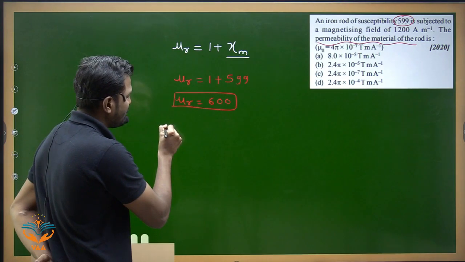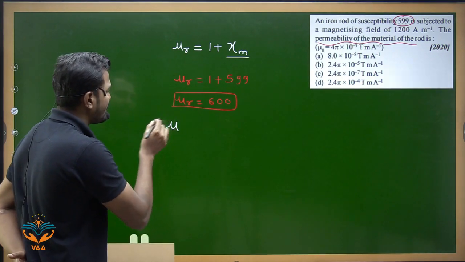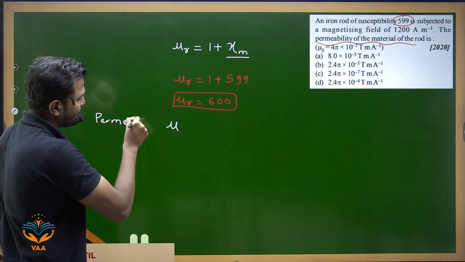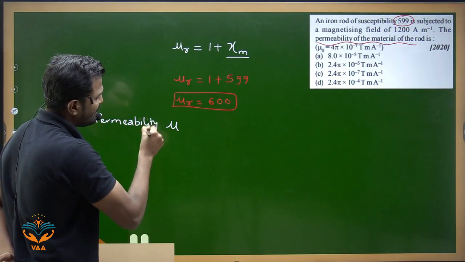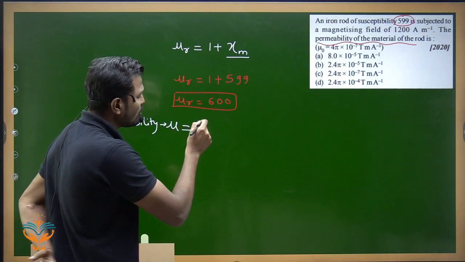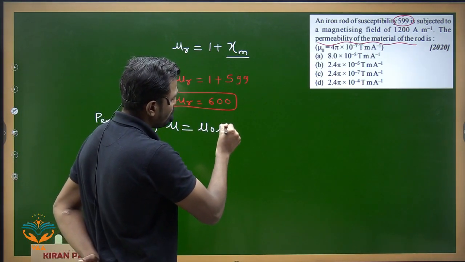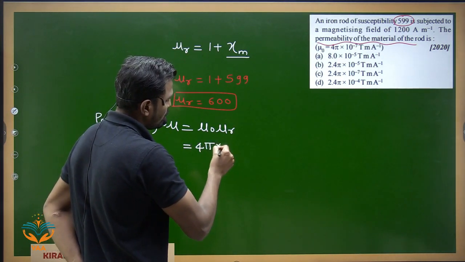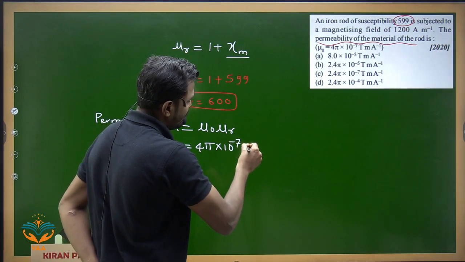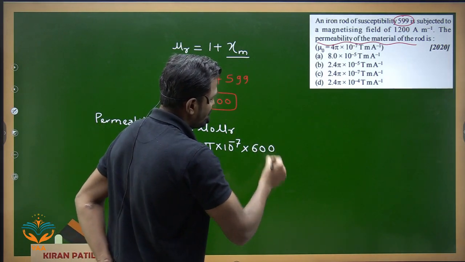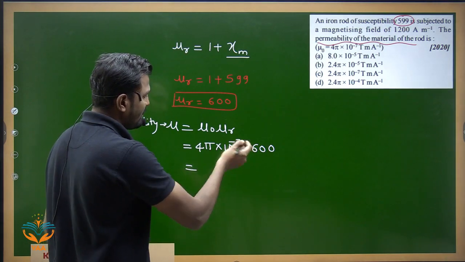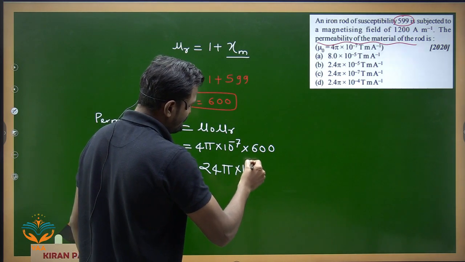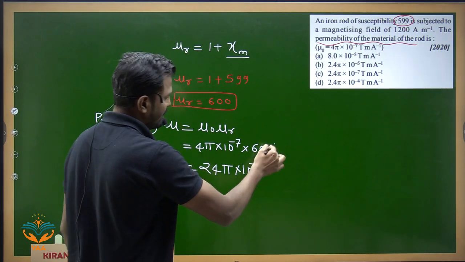So we can simply write mu, that is permeability. Permeability mu is equal to, we know the equation, mu naught into mu r. Mu naught value is known to us, 4 pi into 10 to the power minus 7, into this value 600. If we simplify, it becomes 24 pi into 10 to the power minus 5. We have cancelled these two zeros.